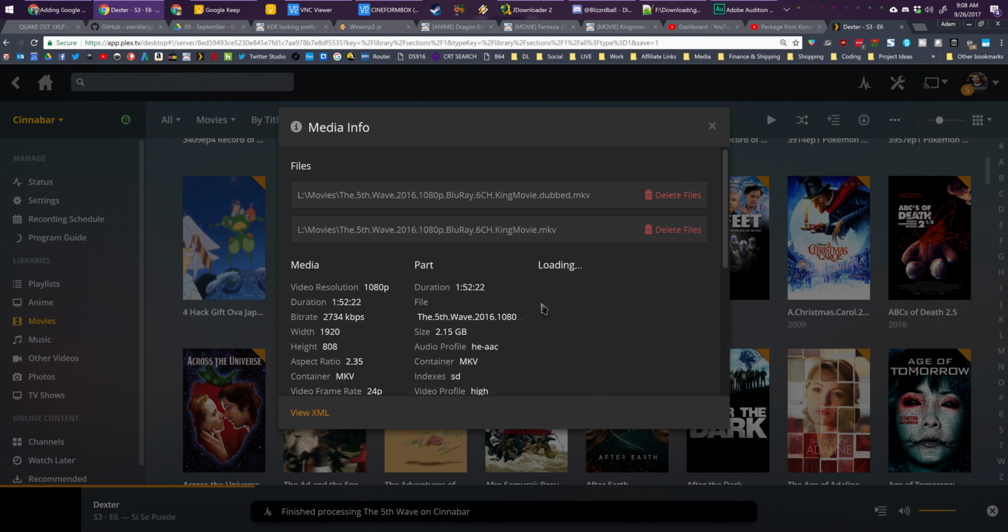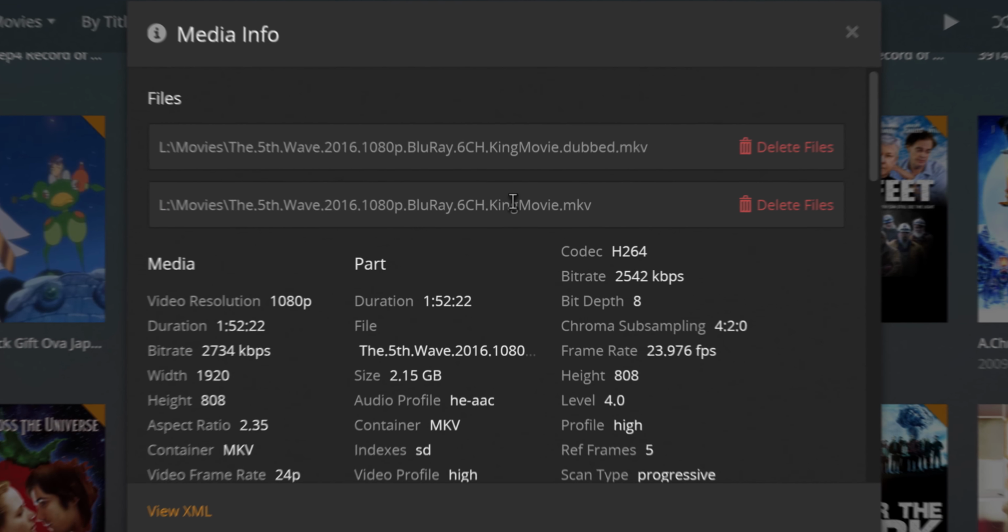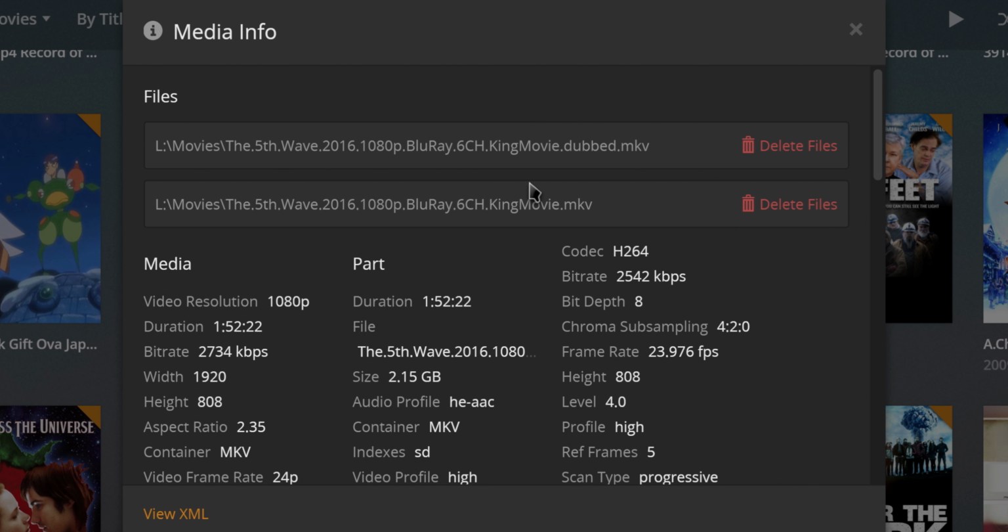And here is a case where you may not want to delete it. I have a dubbed copy and a subs copy. Now, ideally, if it was a great encode, the multiple audio tracks would be available within the same file, and you'd just be able to select between them in Plex. But if it's not encoded that way, then you have 2 different copies. I want to leave these alone. These are 2 different ways to watch the movie. I'm going to leave it there.